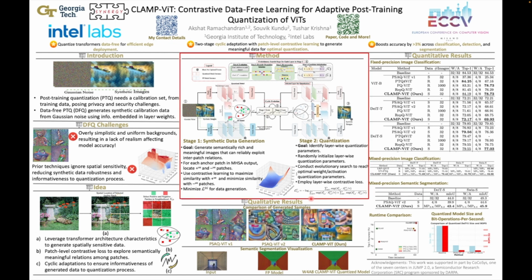Once the synthetic data is generated in Stage 1, in Stage 2, we employ a layer-wise evolutionary search with a local contrastive loss-based fitness function to rank suitable quantization parameters from a large search space. The evolutionary search process is divided into 4 stages. In Stage 1, we employ candidate initialization, where we randomly initialize layer-wise quantization parameters as a vector equal to the length of the number of layers in the model, where each element corresponds to the quantization parameters of each layer. For example, for integer quantization, the quantization parameters can be the bit width and the scale factor.